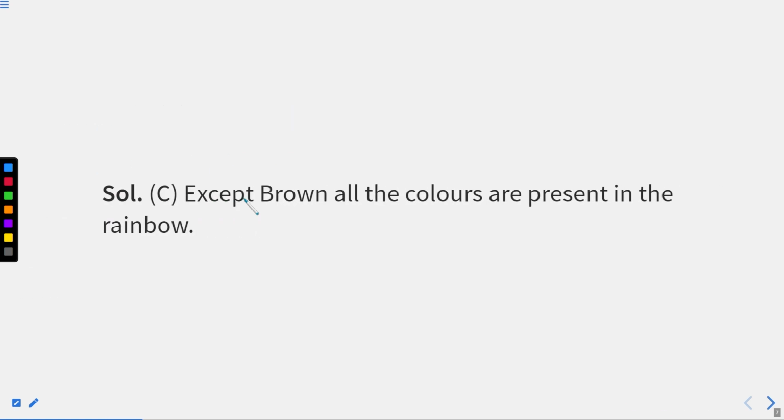You can read the answer here as well. Except brown, all colors are present in a rainbow. I hope this part is clear. I hope both the questions are clear. Reason is, you are supposed to find the logic and the reasoning behind why we are choosing a particular color. Before that, you just need to revise or find out the relation between the other 4, right? The relation between the other 4, right?